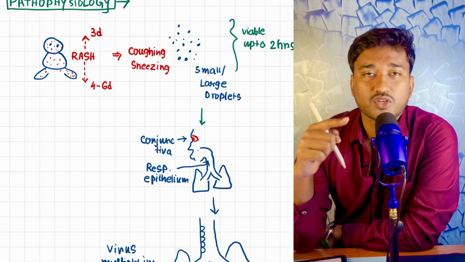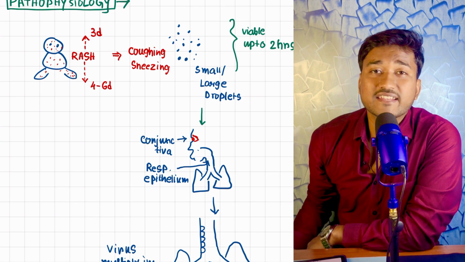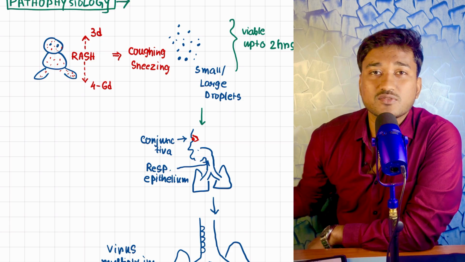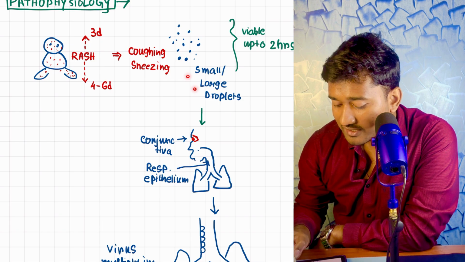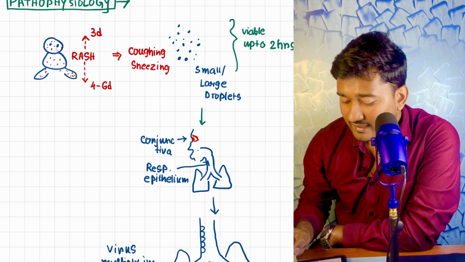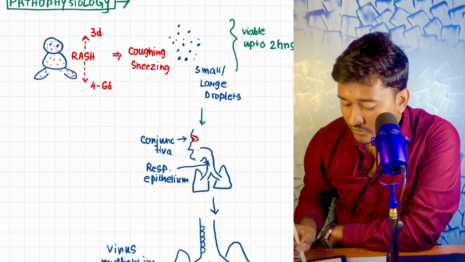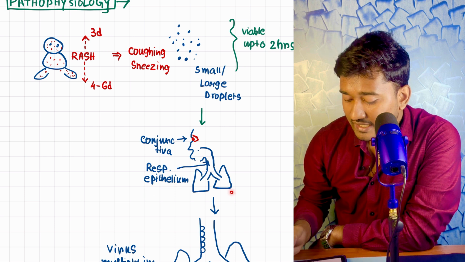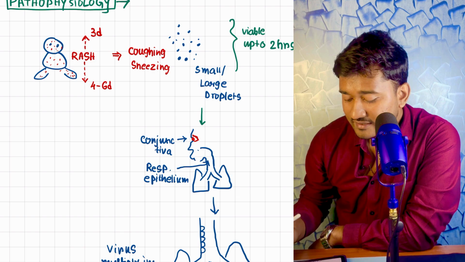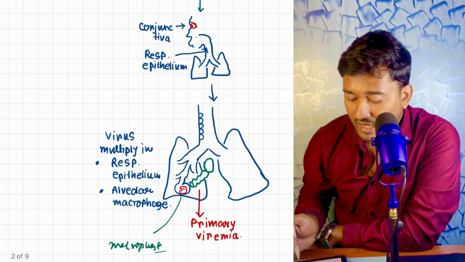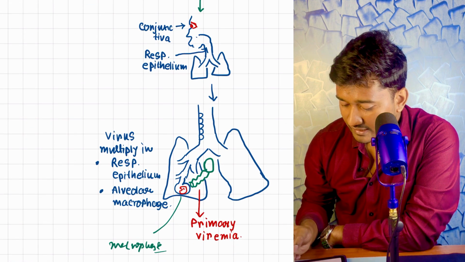So what happens, our next baby who doesn't have measles visits my clinic just after. These small and large droplet particles can enter via the conjunctiva and also via the respiratory epithelium into this well baby. So what is happening now? Measles occurred in this baby. How? Look what is happening here.